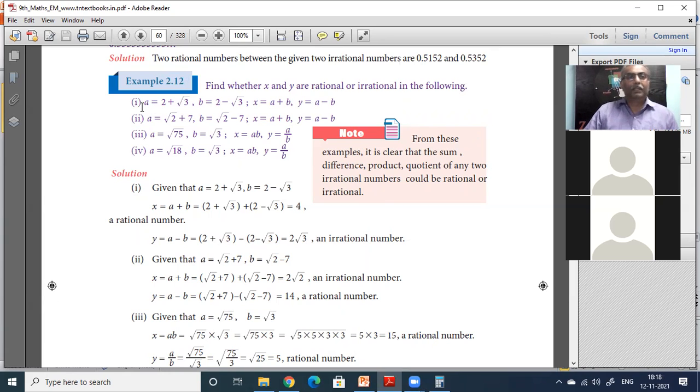This is simple. You guys should tell me. A is equal to 2 plus root of 3. First, one thing: is A alone rational or irrational?